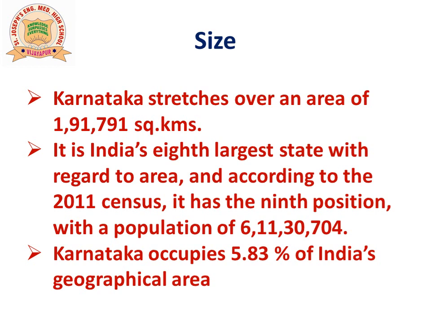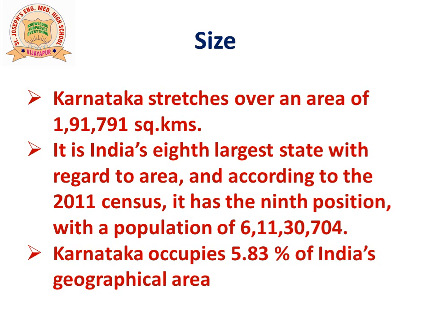Now, we shall see about the size of Karnataka. Karnataka stretches over an area of 1,91,791 square kilometers. It is India's 8th largest state with regard to area. And according to 2011 census, it has the 9th position with a population of 6 crore 11 lakh 30,704. Karnataka occupies 5.83% of India's geographical area.